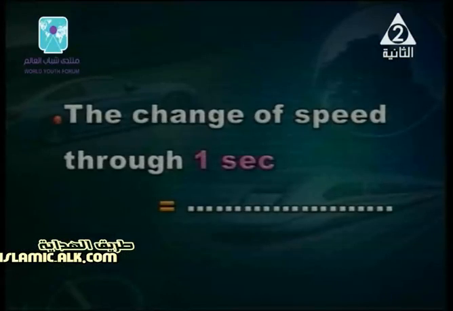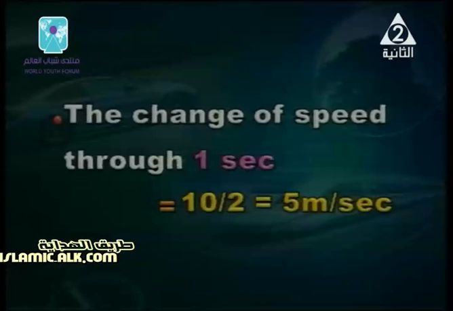Now, another question. The change of speed through 1 second. What is your answer for this case? Suhaila? v2 minus v1 over time. Good. The answer will be 10 over 2 equals 5 meter per second. It's good to say that. This is about 1 second. 2 seconds stay as it is. For 1 second we make a division.